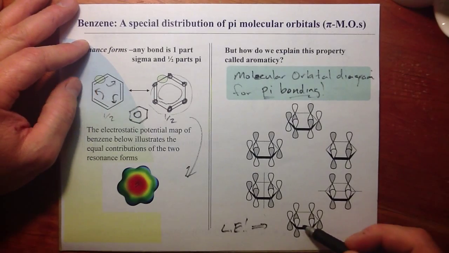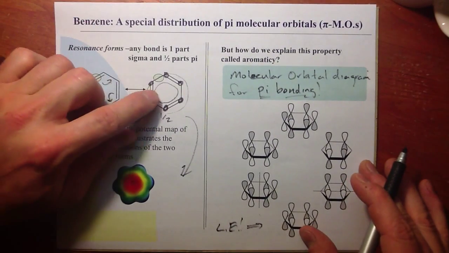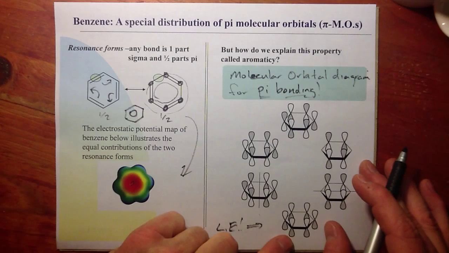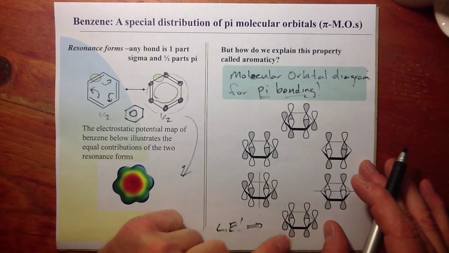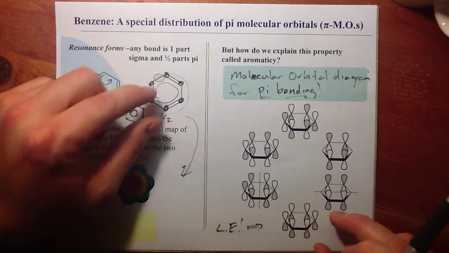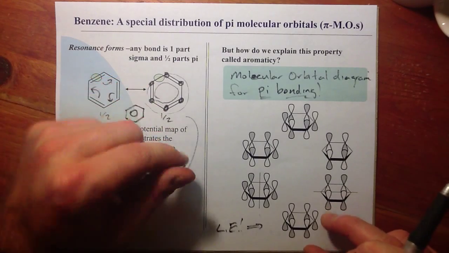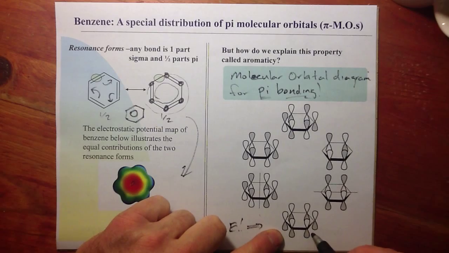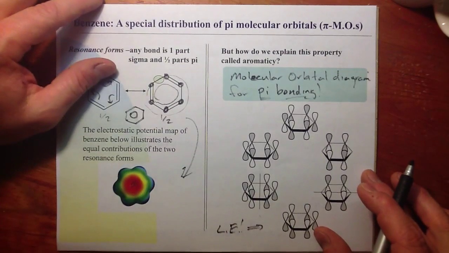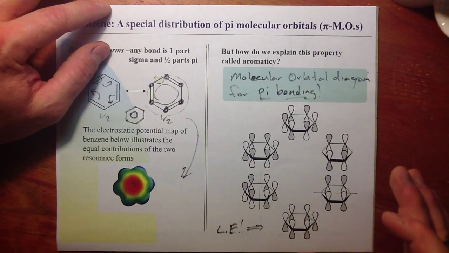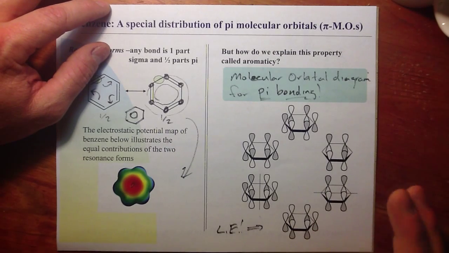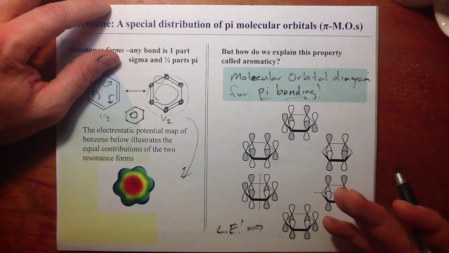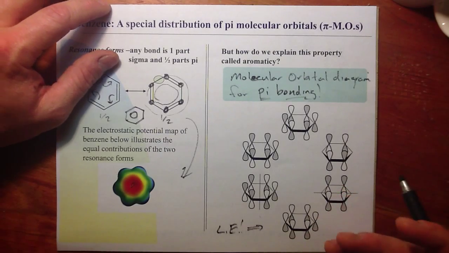Now we're looking from the side. Here we look from the top. Here we're going to look at the benzene ring from the side. You say, well, that doesn't look like a benzene ring. Well, just imagine with me, if you will, if we take this ring, we turn it slightly and we look from the side and we see 1, 2, 3, 4, 5, 6 atomic p orbitals that we can consider overlapping in particular ways. They can be what we call constructively overlapped or destructively overlapped.